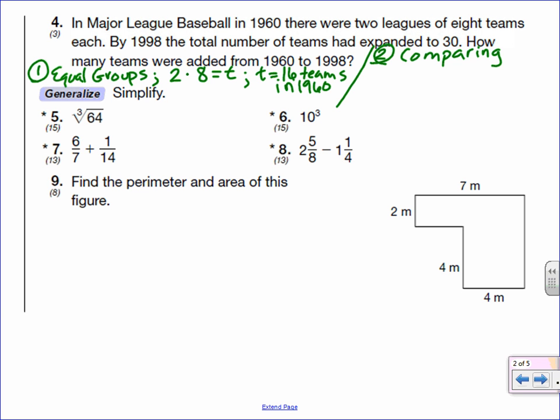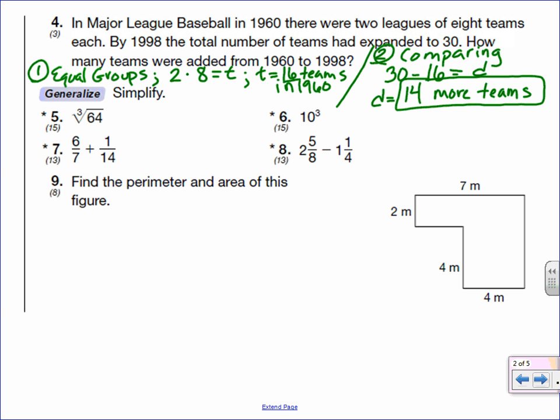The equation is the bigger number, the greater number, which is 30, minus the lesser number, which we already calculated is 16, and that equals the difference, D. So the solution, 30 minus 16, is 14. There were 14 more teams added between 1960 and 1998.